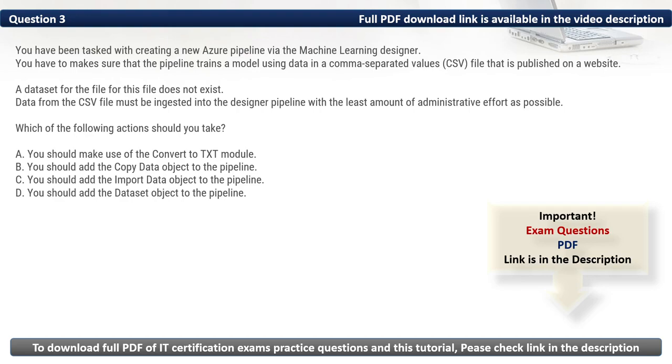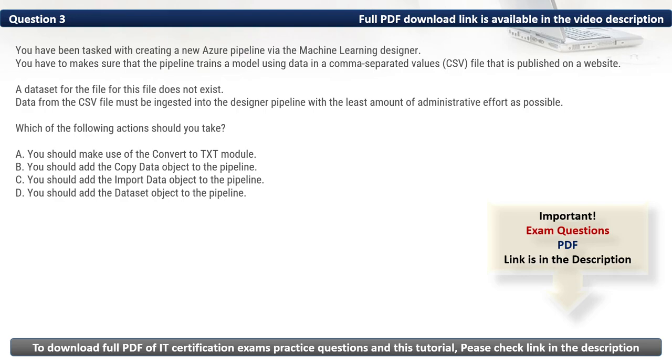We have A. You should make use of the Convert to TXT module. This module is used to convert data formats, not to ingest data from external sources. Then we have B. You should add the Copy Data object to the pipeline. This is an Azure Data Factory component, not a Machine Learning Designer object. Then we have D. You should add the Dataset object to the pipeline. Since a dataset does not already exist, this option is not suitable. Instead, you need to use Import Data to create one.